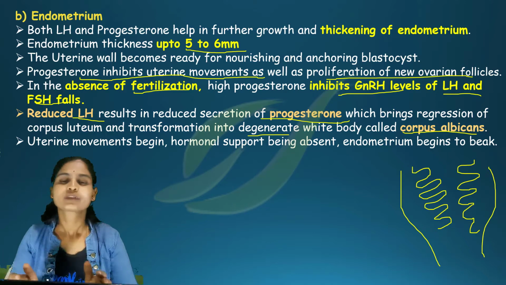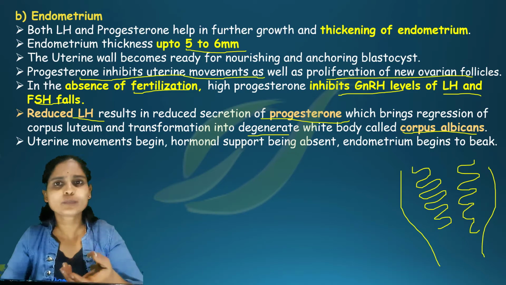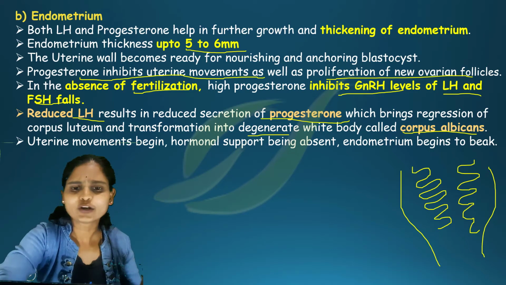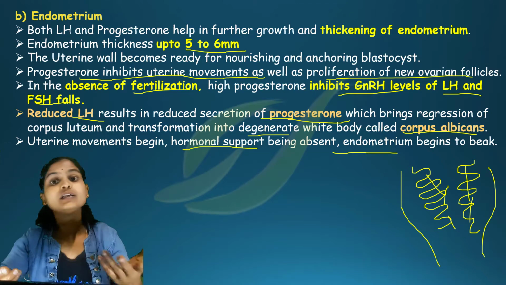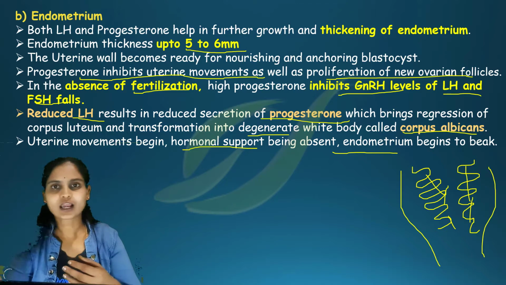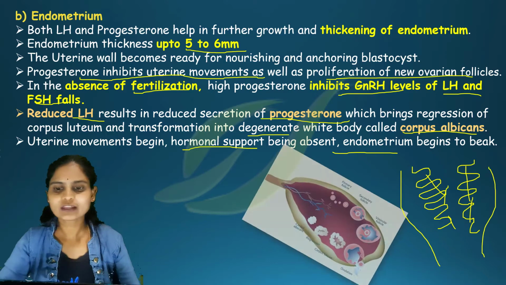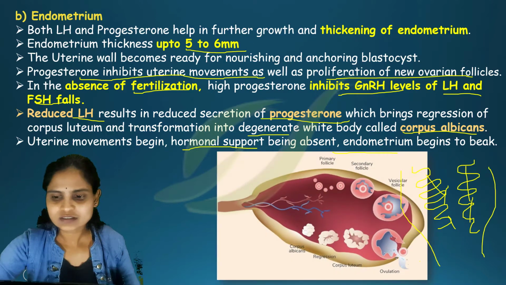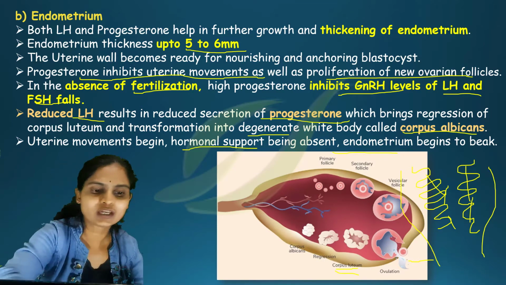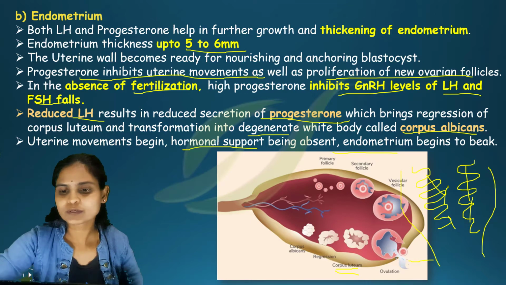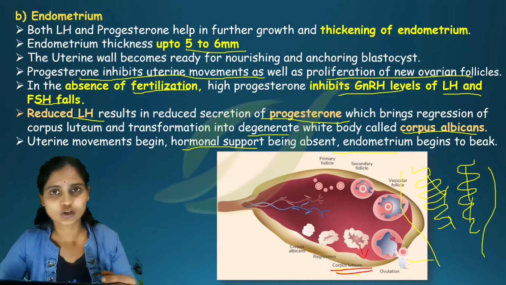Now again the uterine movement will start, a little bit of uterine movement. All the endometrium which was developed, all these cells will die, which results in the next cycle, that is the menstrual cycle. Here we can see this is ovulation. After that, as we have already explained, the corpus luteum is developed and produces progesterone hormone.